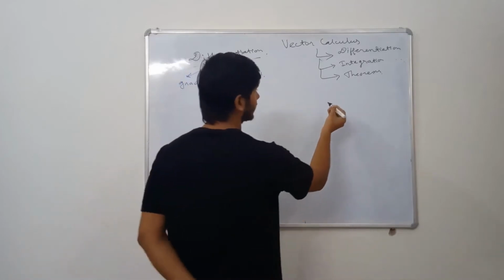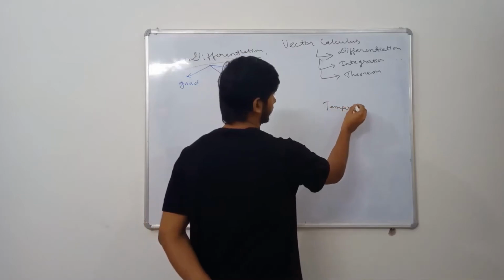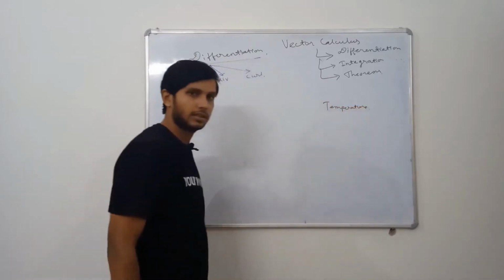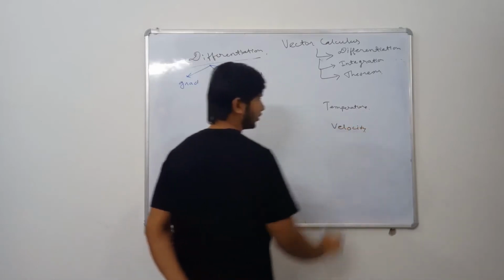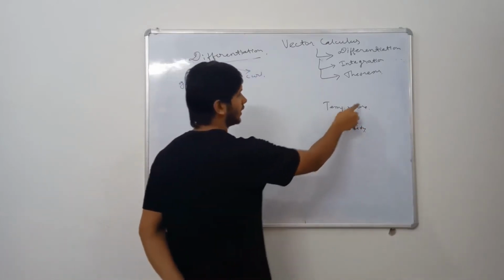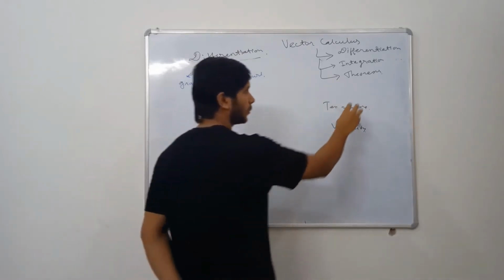The scalar field is something like temperature. And then again velocity is there. Whatever field temperature creates around itself is called the temperature field.